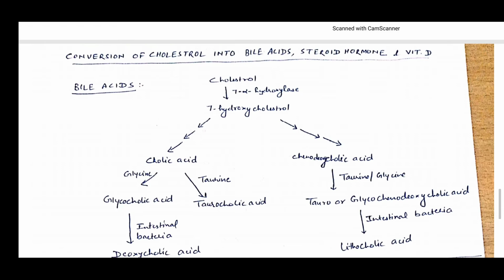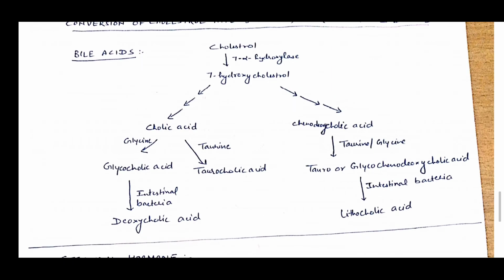The summary of the biochemical pathway involved in the formation of bile acids, that is cholic acid and chenodeoxycholic acid, and secondary bile acids, that is deoxycholic acid and lithocholic acid, is mentioned below. You can see in this reaction the cholesterol is first converted into 7-hydroxycholesterol by 7-alpha hydroxylase, and through a number of steps it is converted into cholic acid and chenodeoxycholic acid.